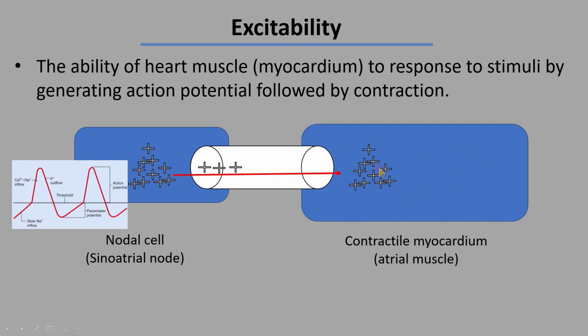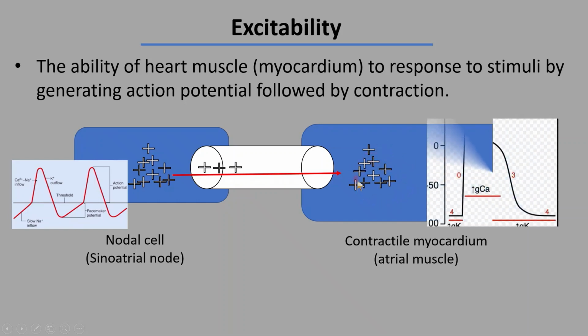The positive ion which has come from neighboring cells stimulates the opening of fast sodium channels. When the fast sodium channels open up, sodium ions rush into the cell quickly and make the cell positive inside, that is, the cell is depolarized. It means the cell is excited when the positive ion from the neighboring cells triggers the opening of fast sodium channels. Now the cell is depolarized.